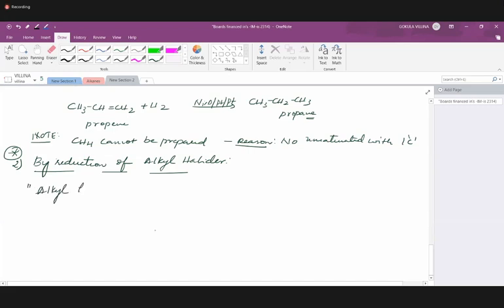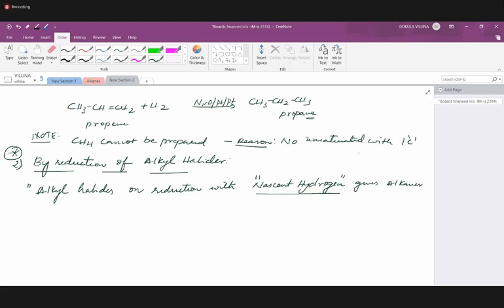Alkyl halides on reduction with nascent hydrogen, please underline nascent hydrogen. On reduction with nascent hydrogen, gives alkanes.